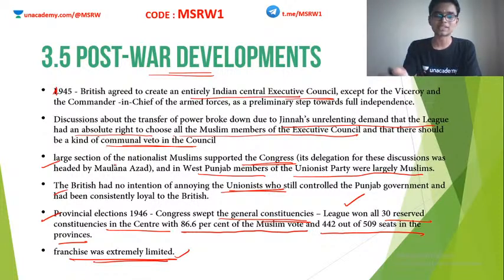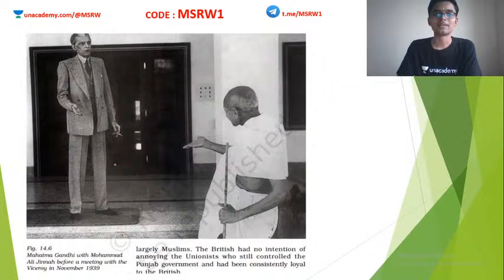Although 86.6% of Muslim votes went to the Muslim League, that doesn't mean 86.6% of all Muslims sided with the League. It means 86.6% of the Muslim voters, and these voters were less than 10% of the total population. Clear? These were the drawbacks of that election, but unfortunately, it was how political processes happened around the 1945-1946 period.